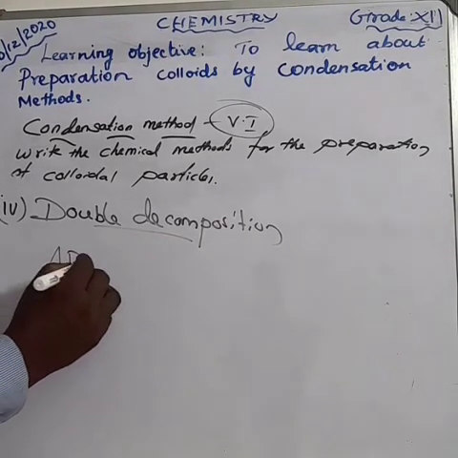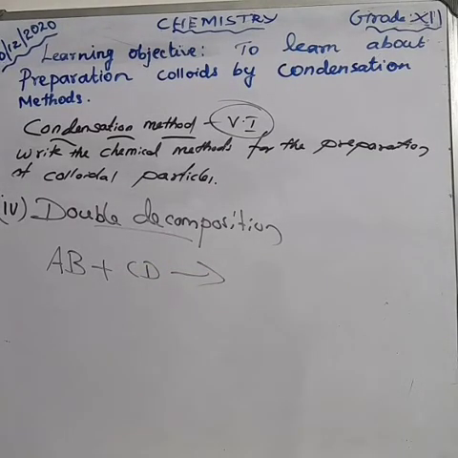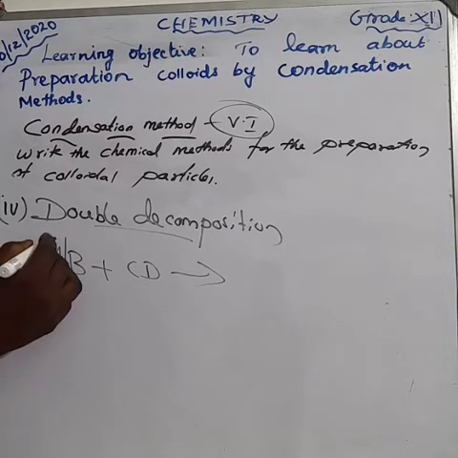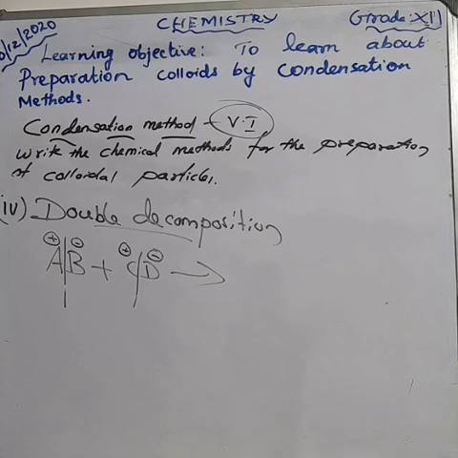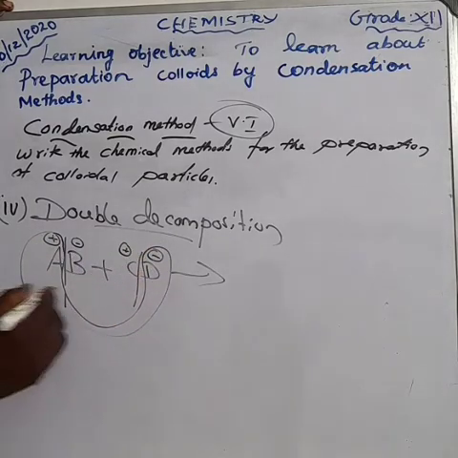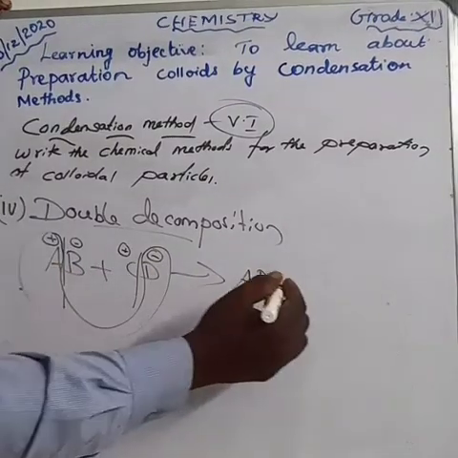AB, the reaction AB plus CD. Positive or negative, here positive or negative, like that. AB, CD. Here A combines with the other one, the negative radicals. Maybe you can take it like that. A reacts with the D, we get AD plus C reacts with the B, we get CB.